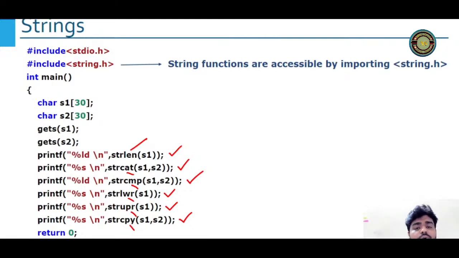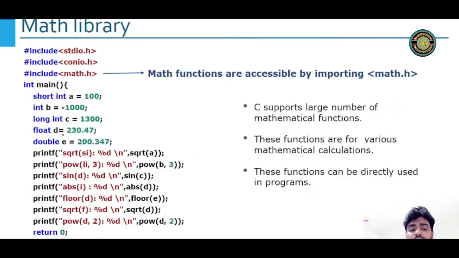You can use this code and put it in your Dev C++. Try to run this. Give some string values. You can see I am using gets here to get a string. That is why I am using gets. Remember, one slide was there, puts and gets, right? That is what I am using here.